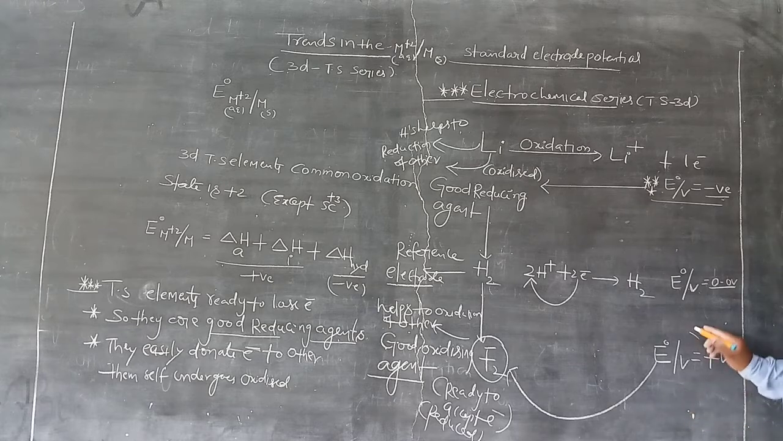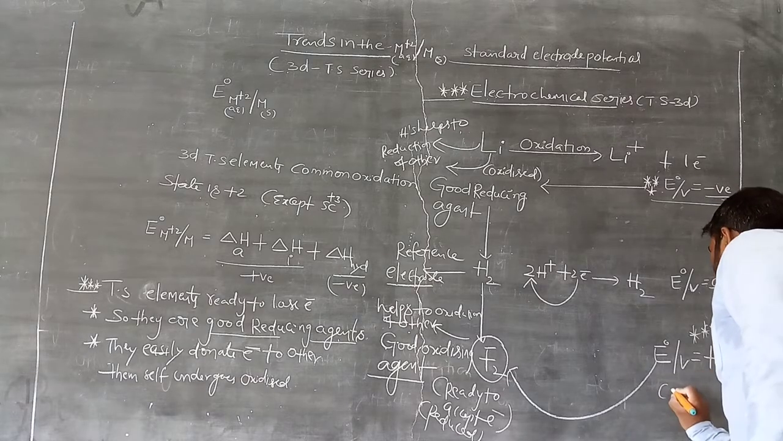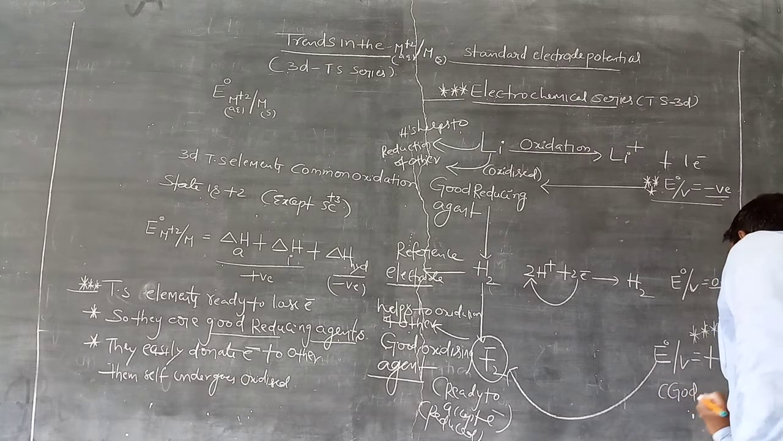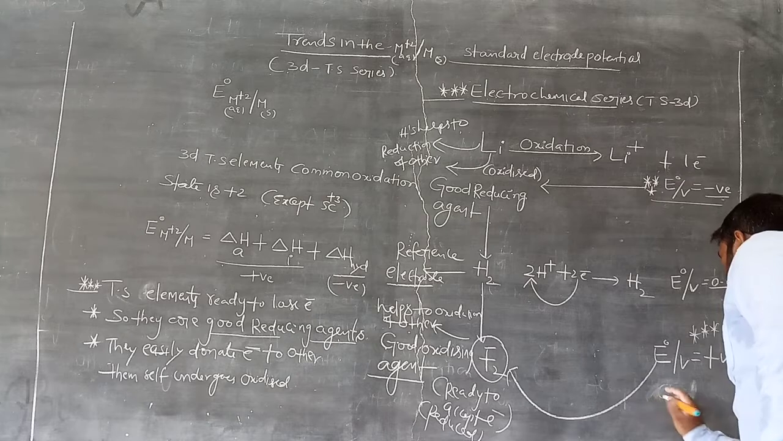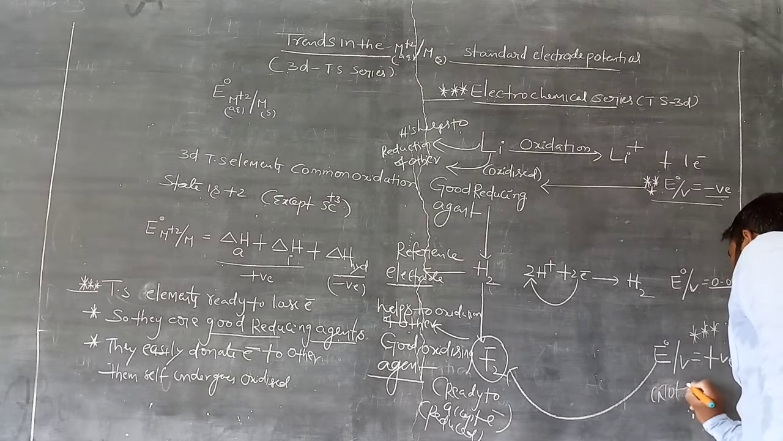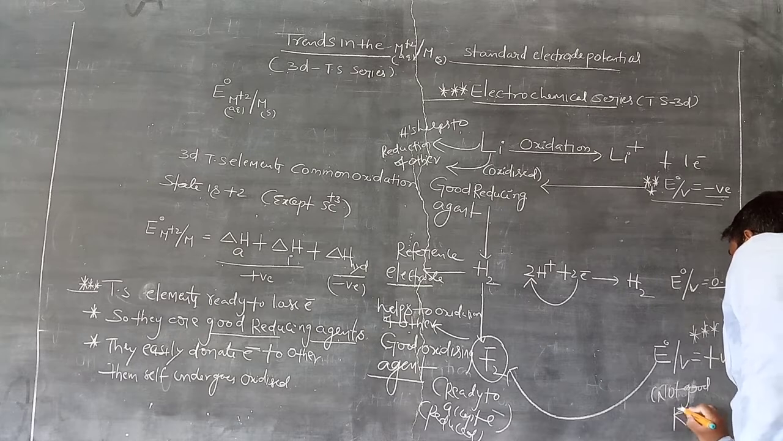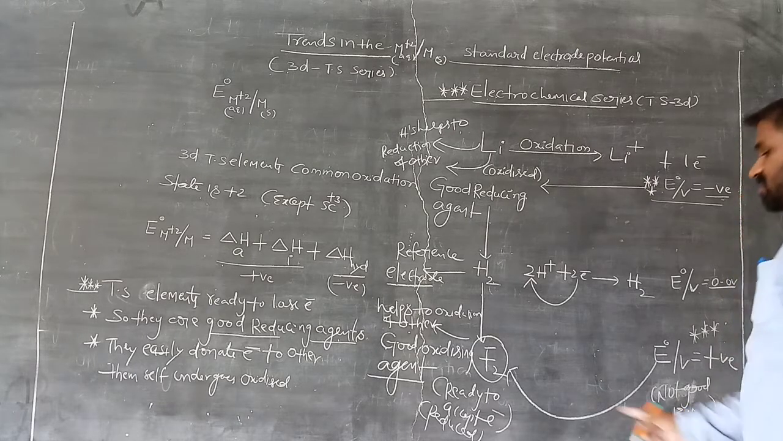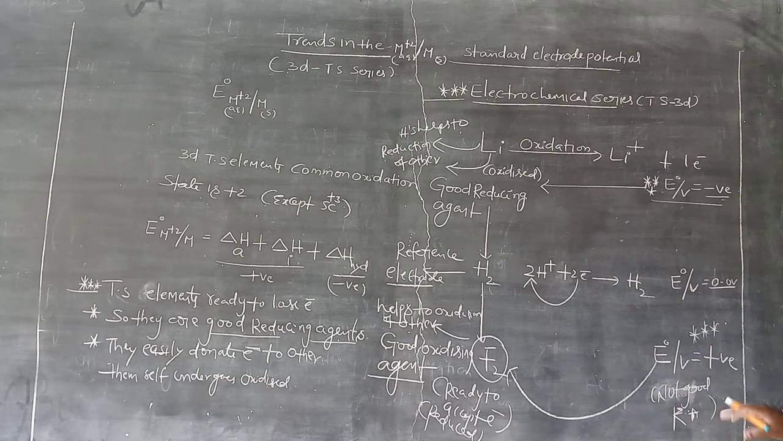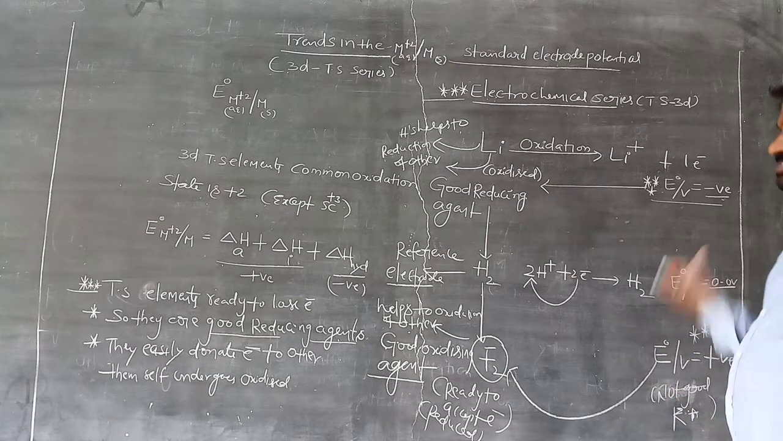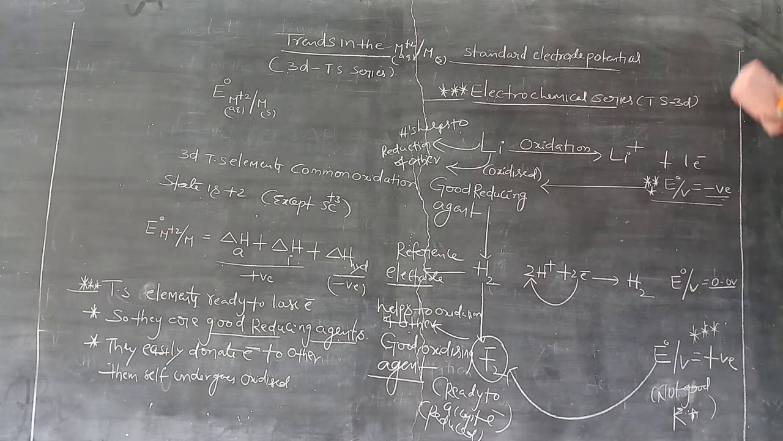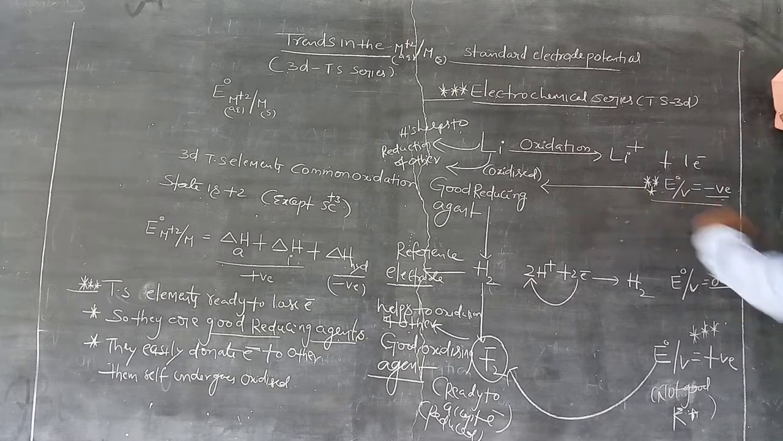Remember, positive means they are not good reducing agents, because these are oxidizing agents. They are not willing to lose electrons in this case. They try to accept the electrons from others. Remember this, okay? Negative means good reducing agent.